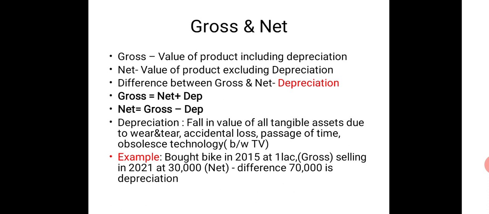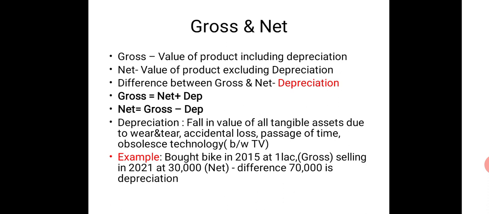So when you're selling in 2021, you cannot expect that it will be sold at the same 1 lakh. Will we get 1 lakh when we sell it in 2021? No. So suppose you're selling it at 30,000, that 30,000 is considered as net. The present value, the selling price, what is the value of that commodity now, is being considered as net. You can see that from 1 lakh it has reduced to 30,000.